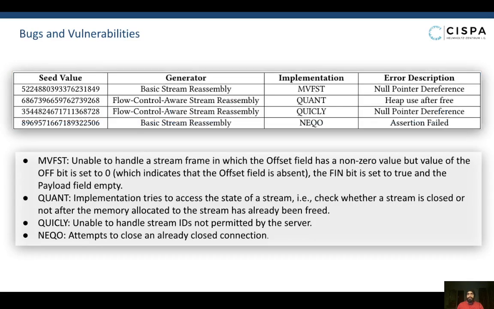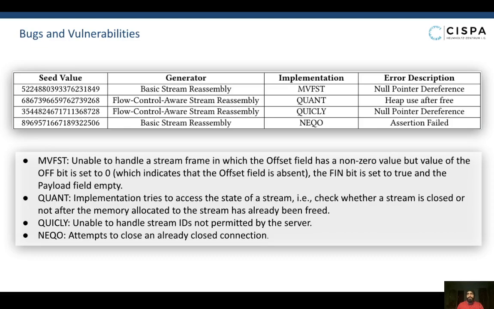In addition to the reassembly-based differences, we also uncover 4 security-critical vulnerabilities in the tested QUIC implementations. The movefast server tries to dereference a null pointer, which causes the server to run into a segmentation fault. This happens because the implementation is unable to handle a specific kind of packet with contradictory field values.